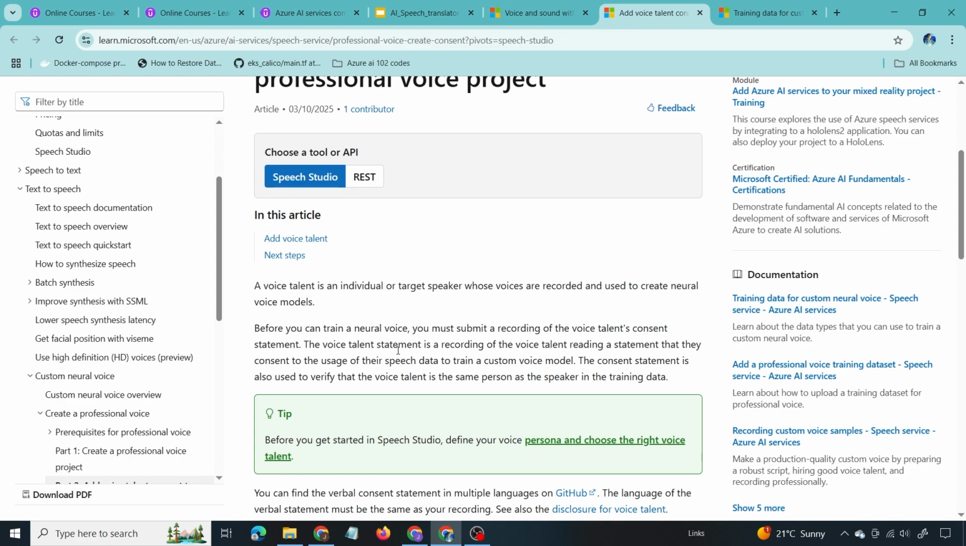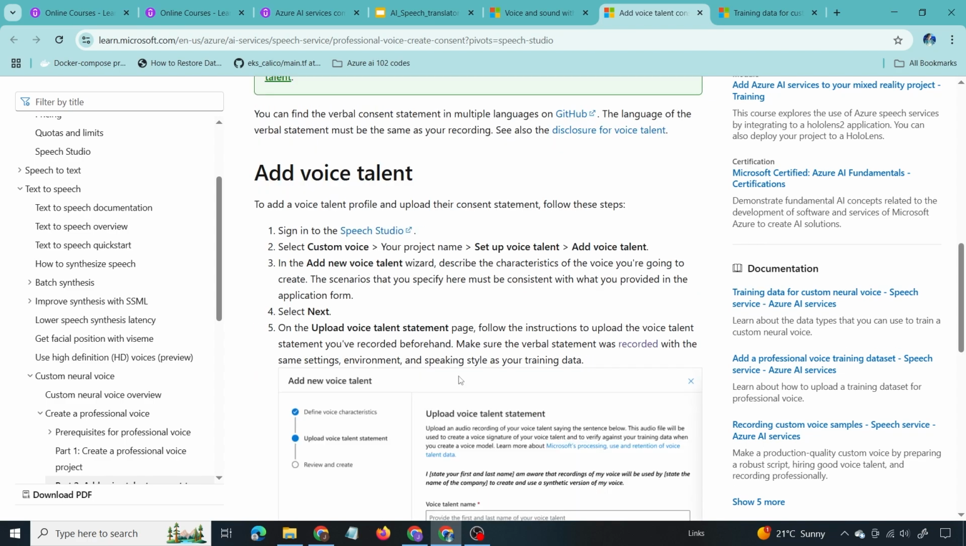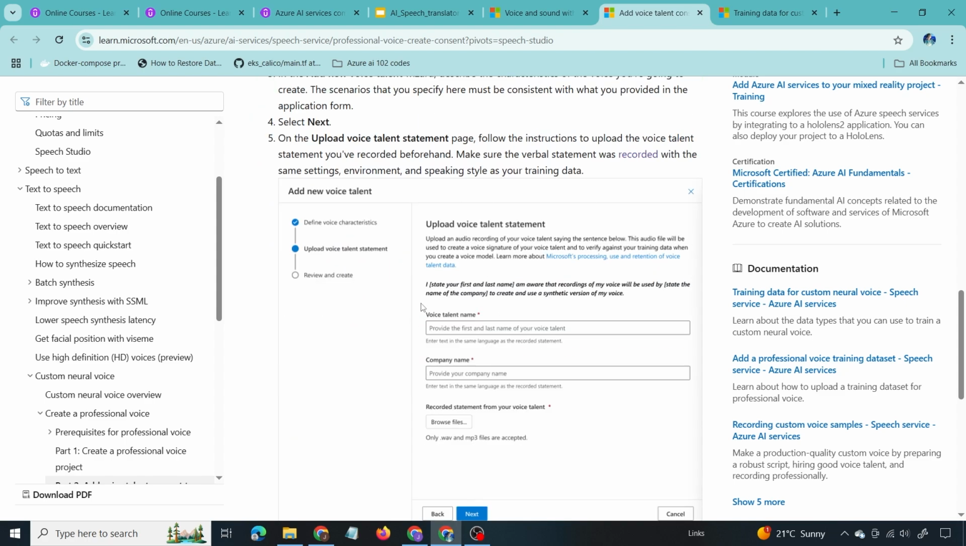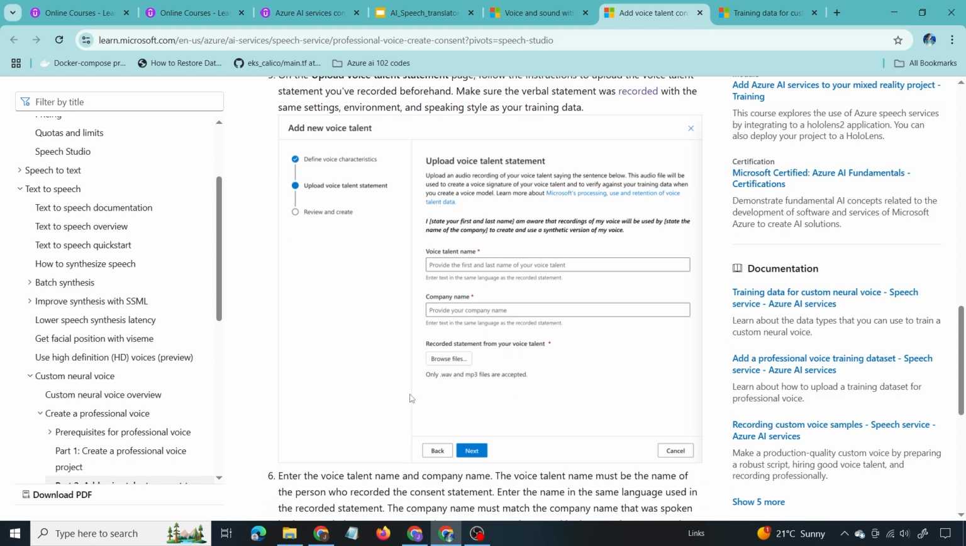And how can we upload this consent form to the project? So here are the steps to follow. So first we have to sign into the Speech Studio, then follow the steps. And here in the Speech Studio, we can see upload voice talent statement. So we have to provide the voice talent name, company name, and we have to attach the consent form here. So here we can see only WAV and MP3 files are accepted. And it should be the recorded statement from your voice talent. And these are the supported file format. That is how we upload a consent form of the voice talent to the Speech Studio.